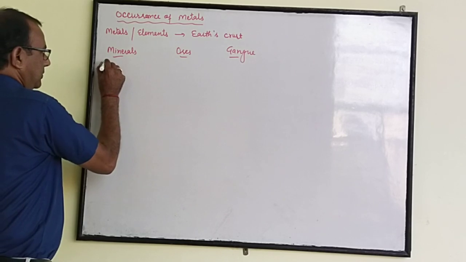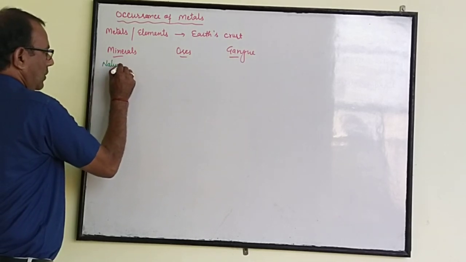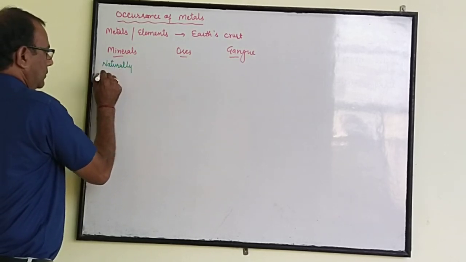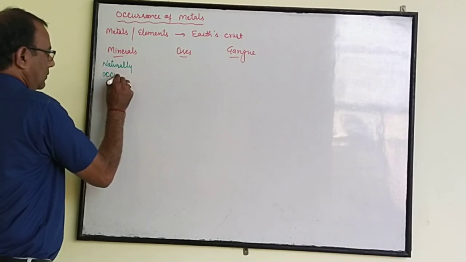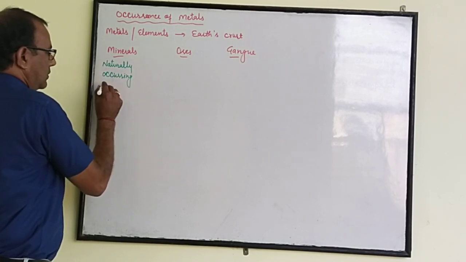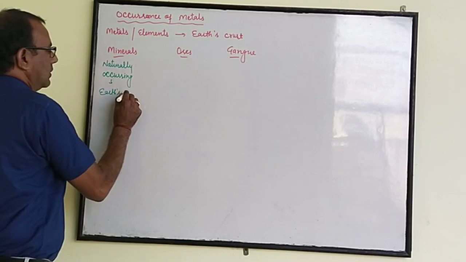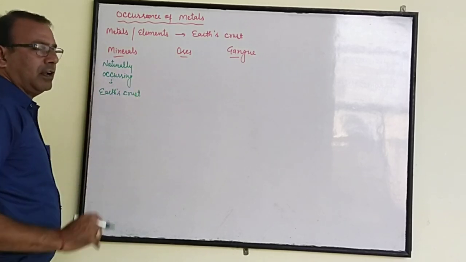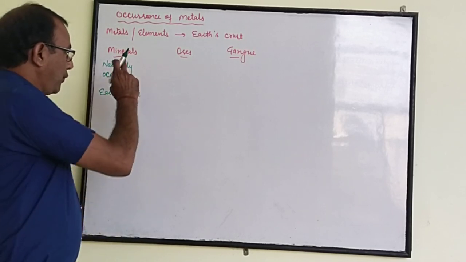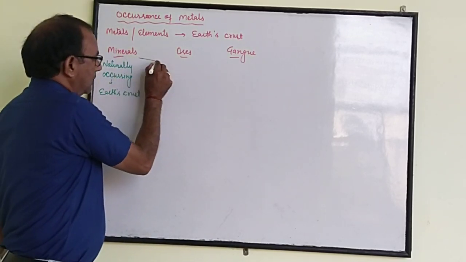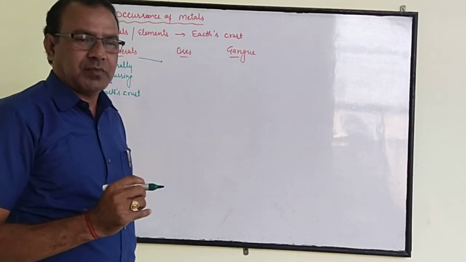Naturally occurring substances in the earth crust are called minerals. From minerals, metals are extracted.